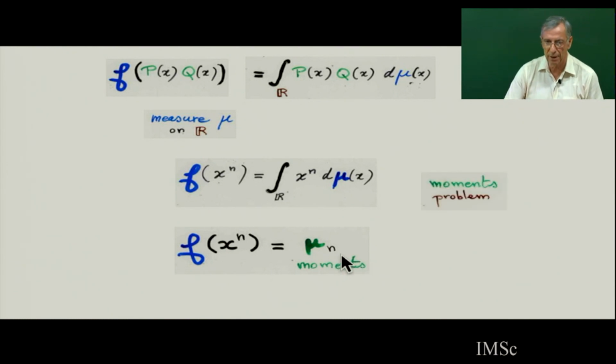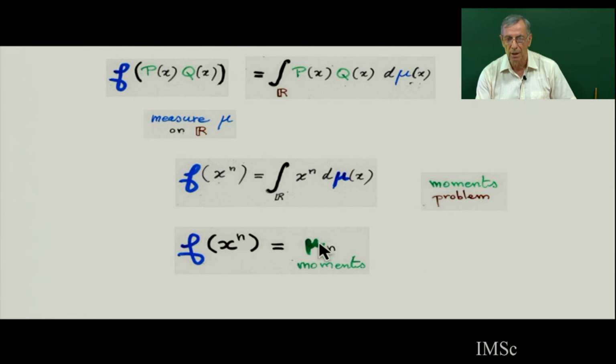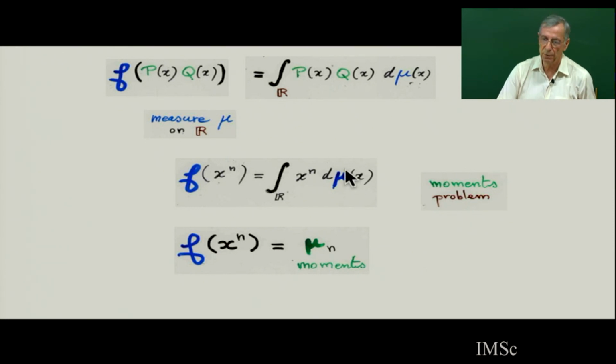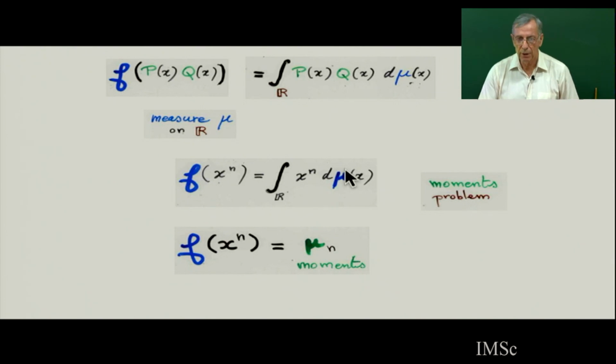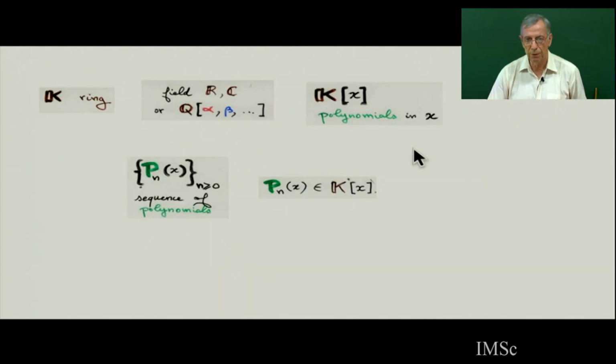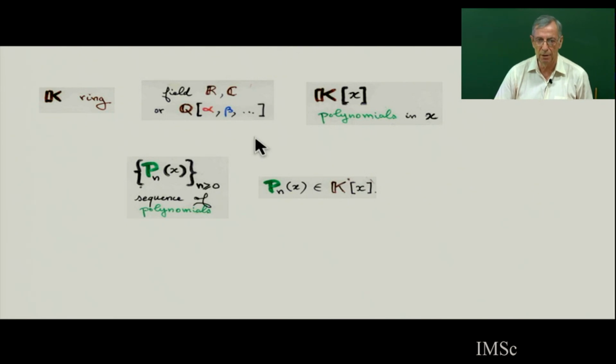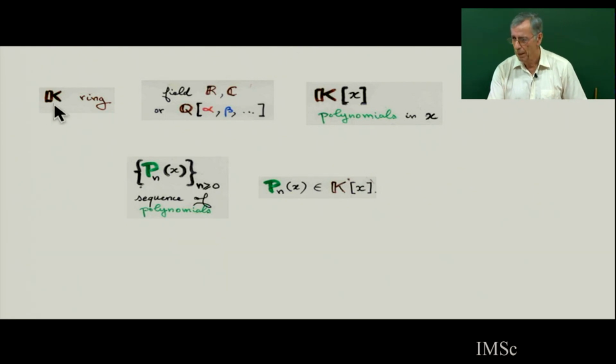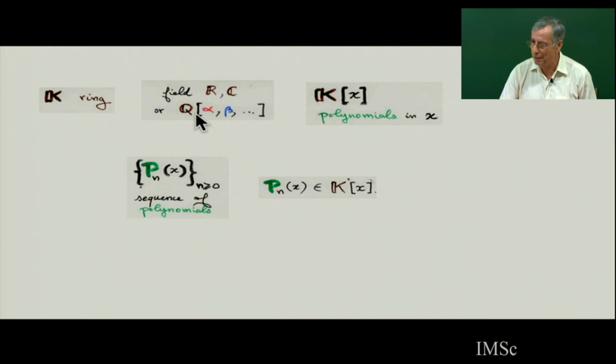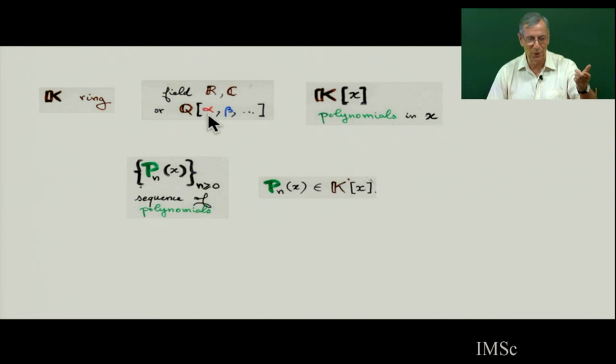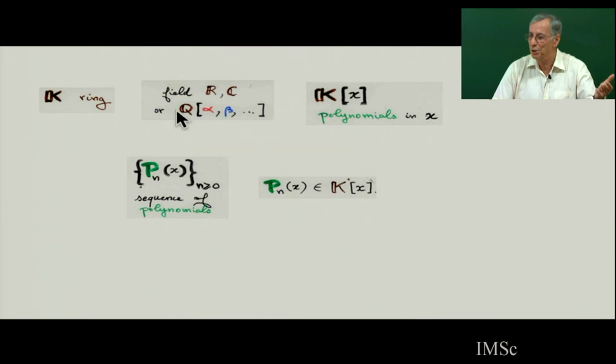The moment of orthogonal polynomials. There is a moment problem: if you know the moments, how do you find a measure which corresponds to these moments? This is a famous important problem in analysis. But here we will forget analysis, and I will work formally. I will work not with polynomials in a real number, but polynomials over a ring. It can be complex numbers, real numbers, anything. When there is a parameter like Laguerre, I will work with a ring: K will be a ring of polynomials in alpha, beta. So I will consider the parameters as polynomials with coefficients, usually integer or q.